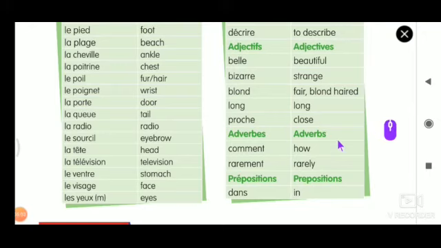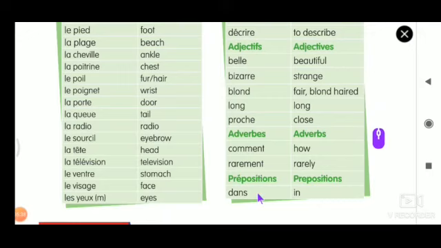Adverb is just additional information about a verb. Comment is a word that we are learning here. Comment means how. Comment tu t'appelles? How do you call yourself? Rarement is rarely. This comes under adverbs of frequency. How rarely you come here. So it tells us the time gap. That is how this is used.